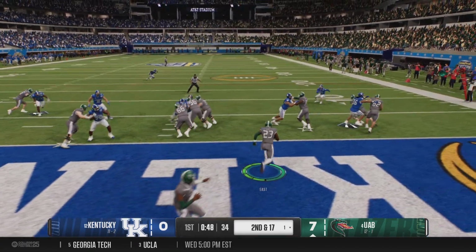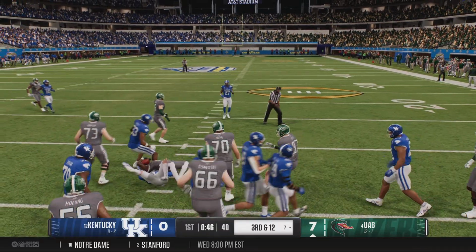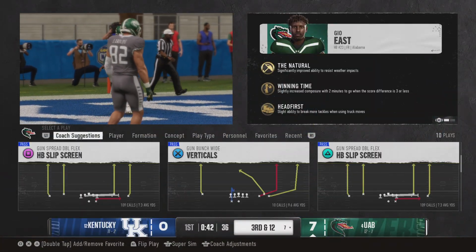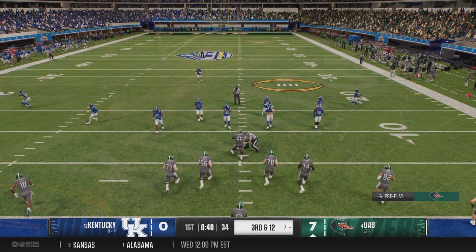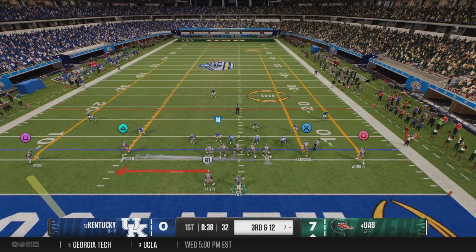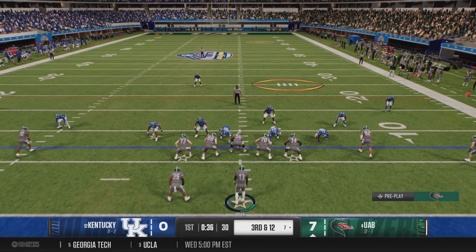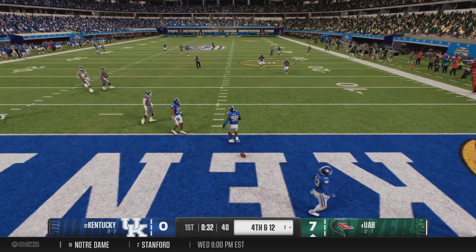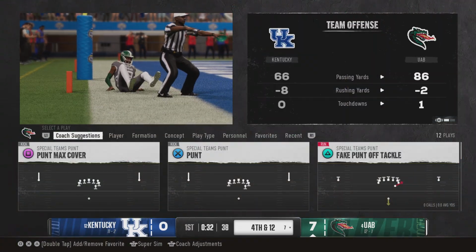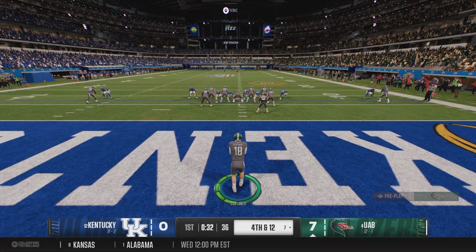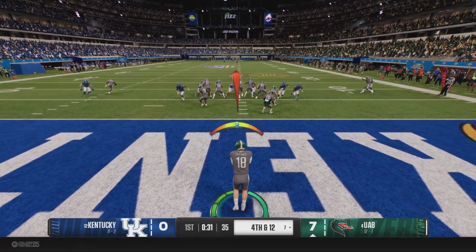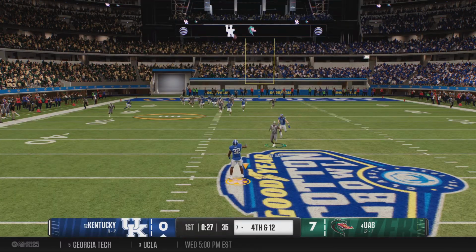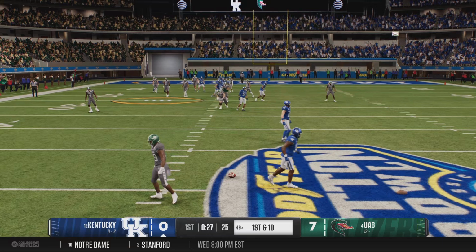2nd and long. Handoff to the back. Defense stops him, but that's a solid gain. I tell you, to be able to pick up a nice gain like that, those offensive linemen have to sustain their blocks. Gave him a chance and a really nice gain. Drops back, needing a 3rd down completion here. And they hit him just as he releases the ball. It's incomplete. And the Blazers will have to kick this away. Looking to kick it away for the 2nd time. And the ball is fair caught right at midfield.